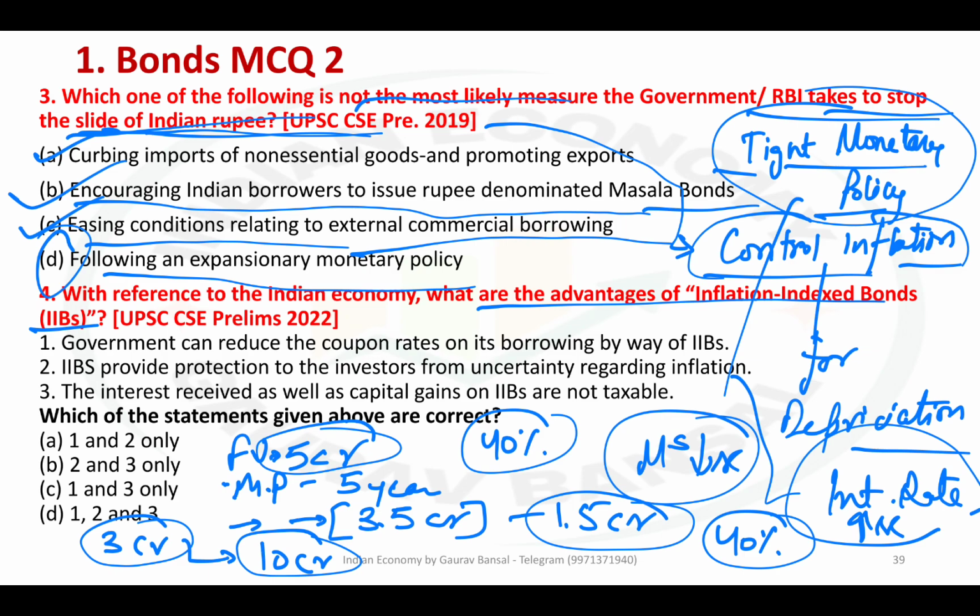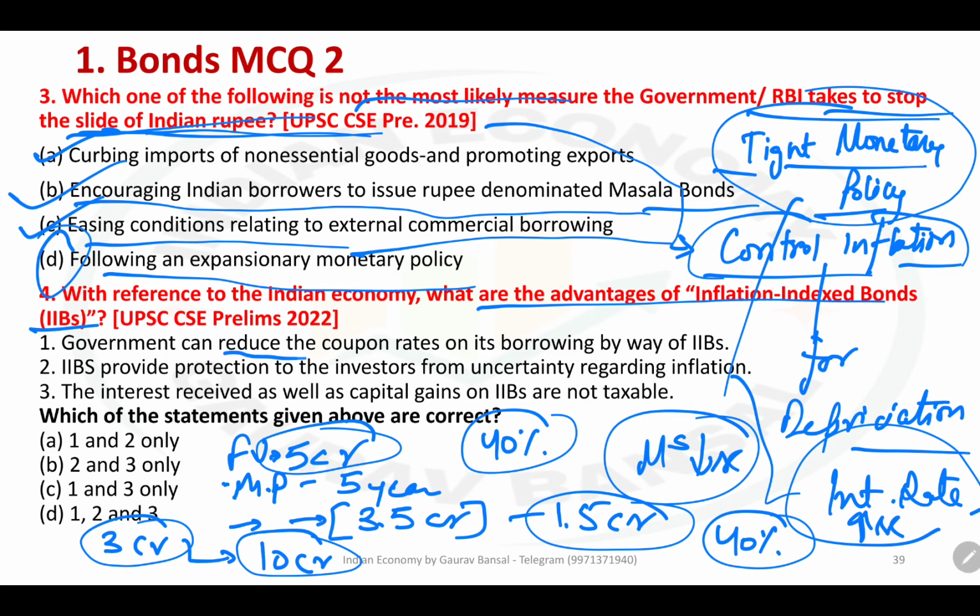Usually inflation is about 4 to 6 and interest rates are about 7 to 8 or 8 to 9, so interest rates are more than inflation. But sometimes when inflation is high at 10 or 11, you would be eligible to get 10 to 11% return on those bonds. So any company which issues such bonds will pay you less interest, because it is benefiting you in another way. It is securing your risk.